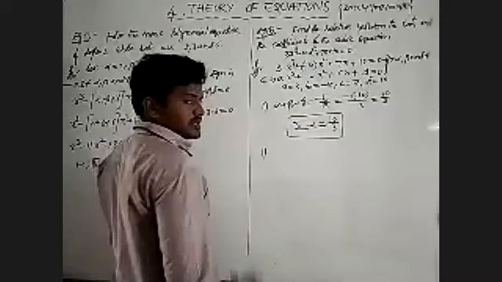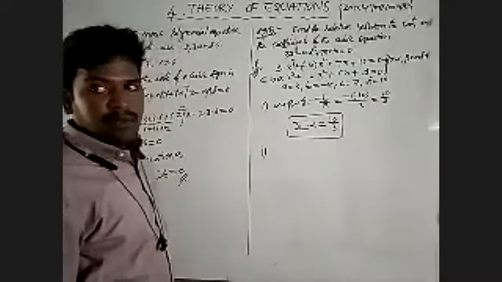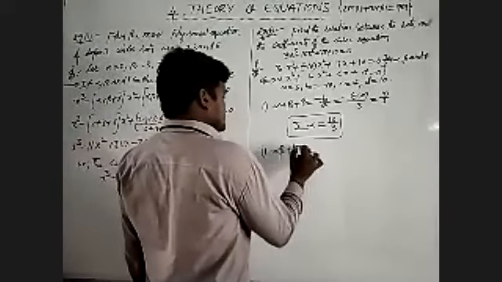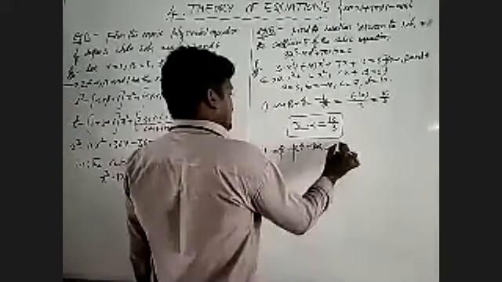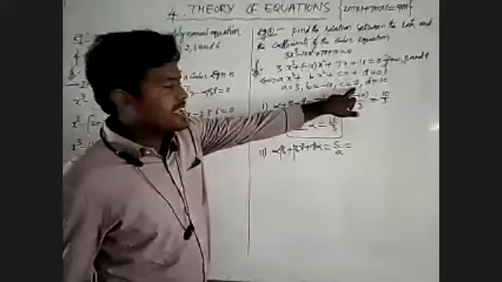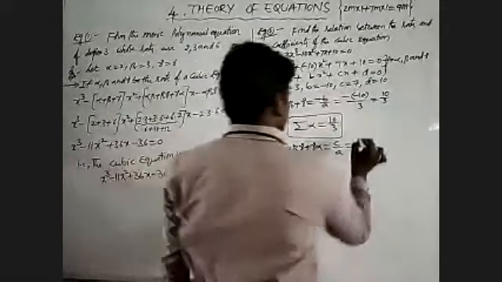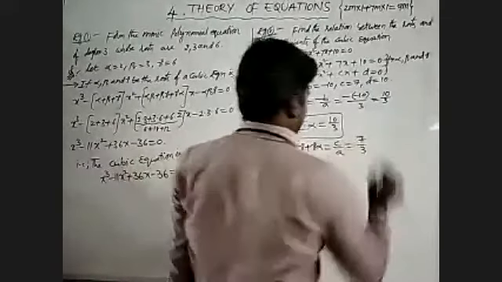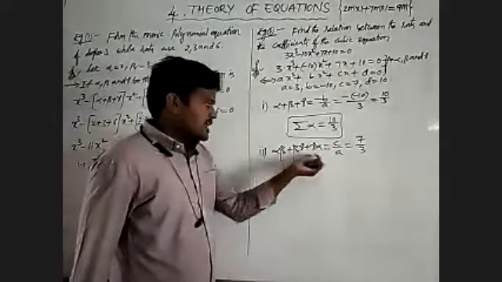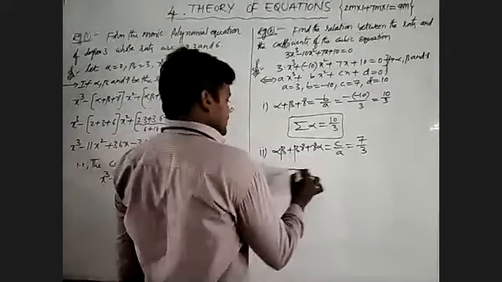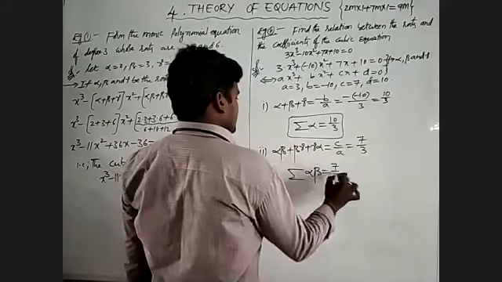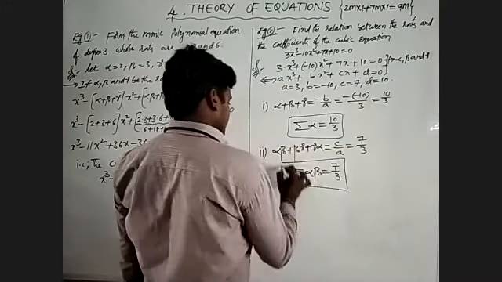Now I am going to the second one, that is the sum of product of zeros. I will write alpha beta plus beta gamma plus gamma alpha is equal to c by a. What about the value of c here? Given c is 7 where a is 3, so the value is 7 by 3. I will write summation alpha beta is equal to 7 by 3.